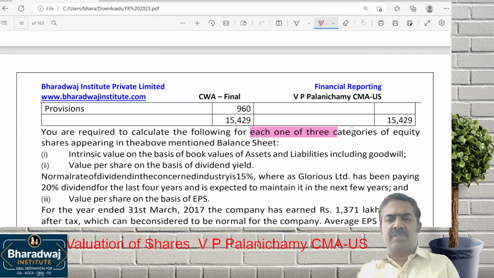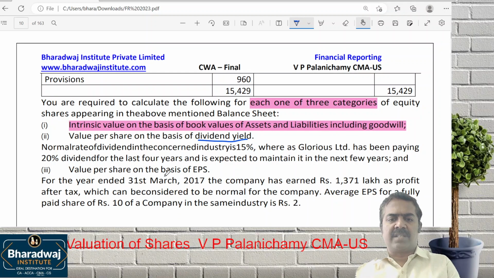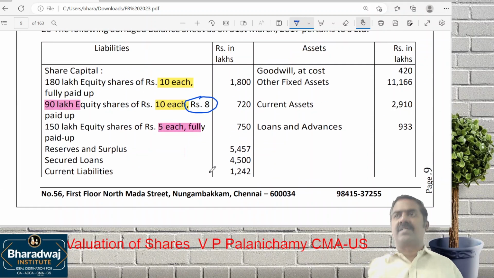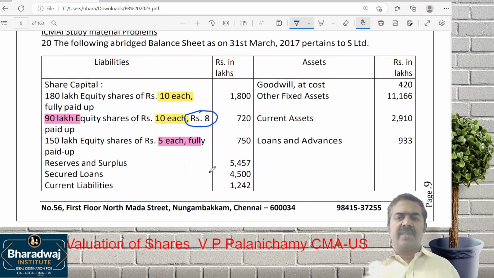Based on that, we calculate for each of the 3 categories of shares the values they ask for. Intrinsic value, based on book value of assets and liabilities including goodwill. Then dividend yield, we'll come to that later. Then EPS, we'll come to that later. So first let us work out intrinsic value. Read the question and the balance sheet once again, then we'll work it out.